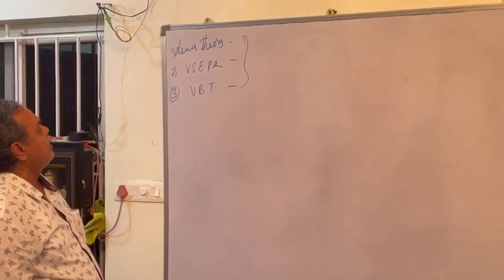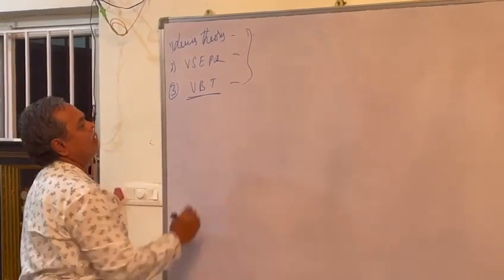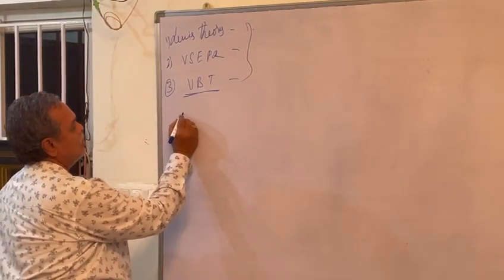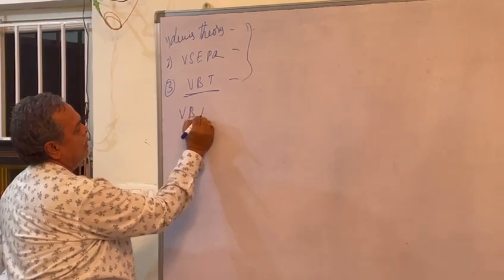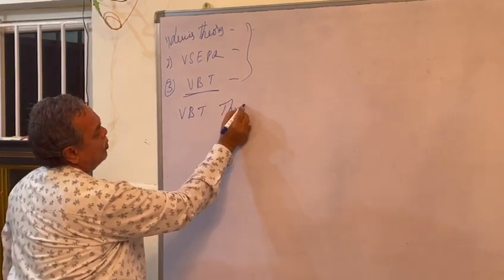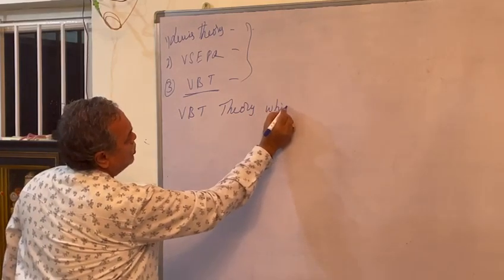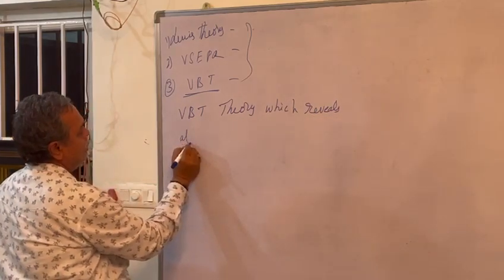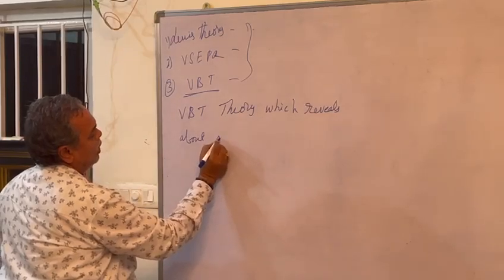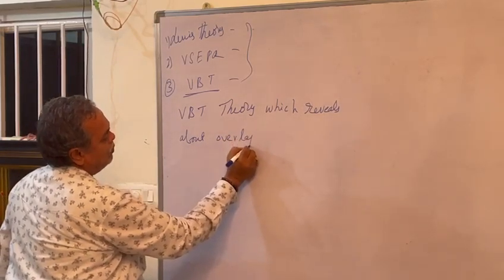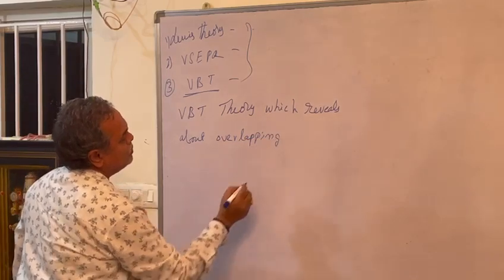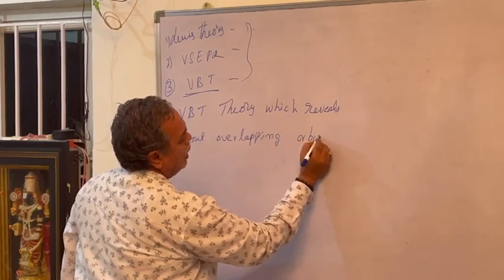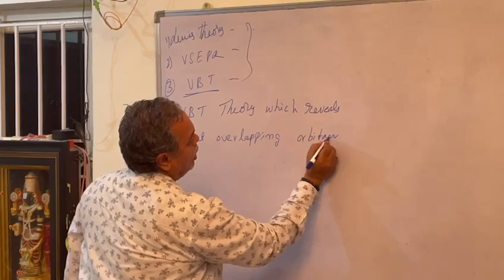What is VBT theory? Write down. VBT theory is which reveals about overlapping of orbitals.